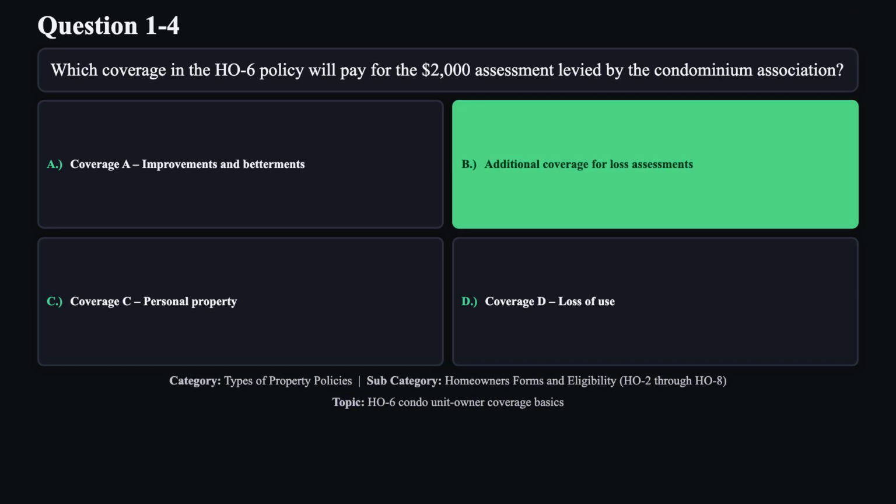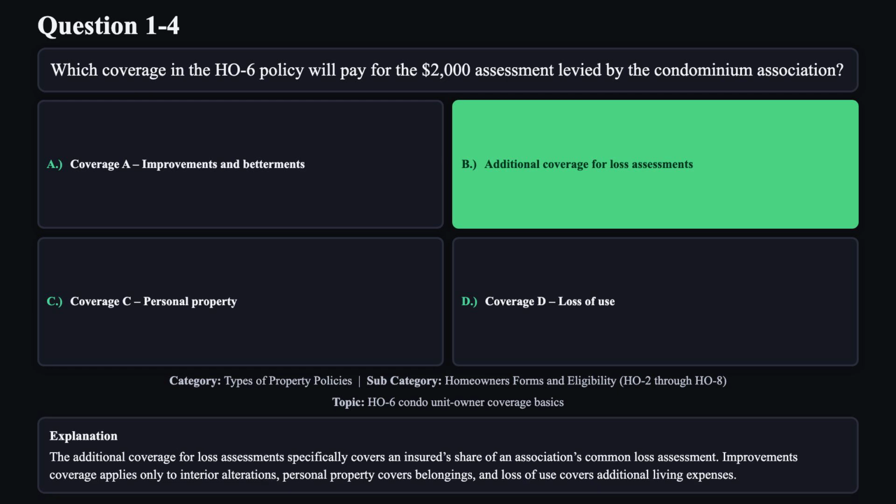The correct answer is B. The additional coverage for loss assessments specifically covers an insured's share of an association's common loss assessment. Improvements coverage applies only to interior alterations, personal property covers belongings, and loss of use covers additional living expenses.